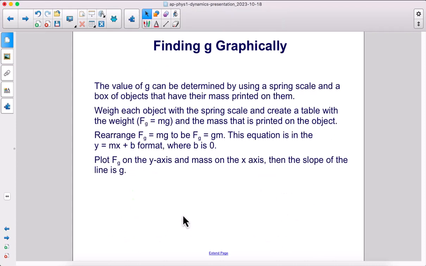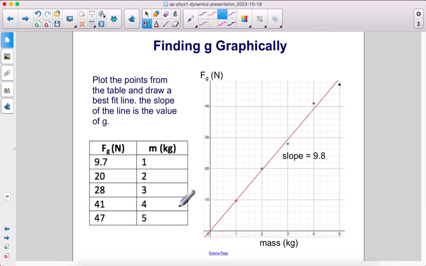The value of g can be determined by using a spring scale and a box of objects that have their mass printed on them. Weigh each object with the spring scale and create a table with the weight and the mass that is printed on the object. Rearrange F sub g equals mg to be F sub g equals gm. Just swap the order. Now this equation is in the y equals mx plus b format, where b is equal to 0. If we plot F sub g on the y-axis and mass on the x-axis, then the slope of the line is g.